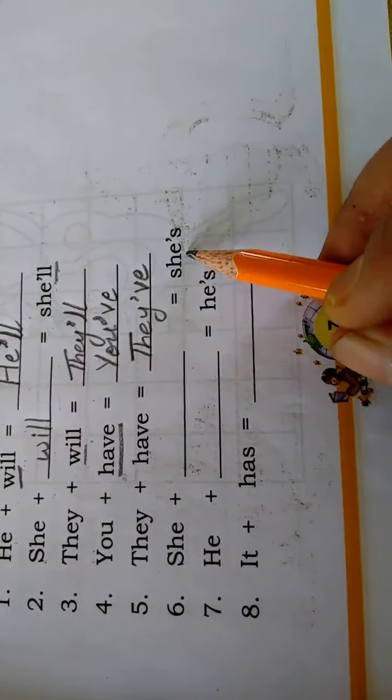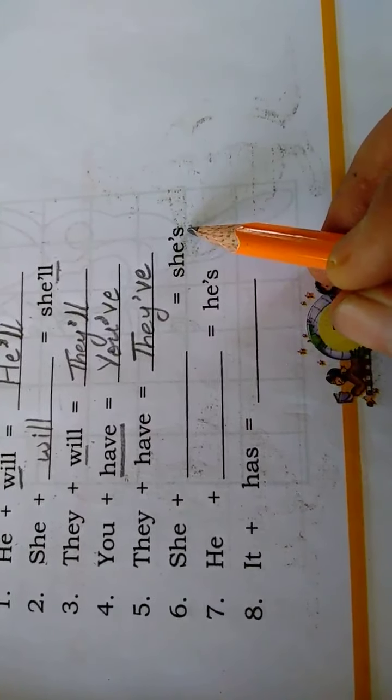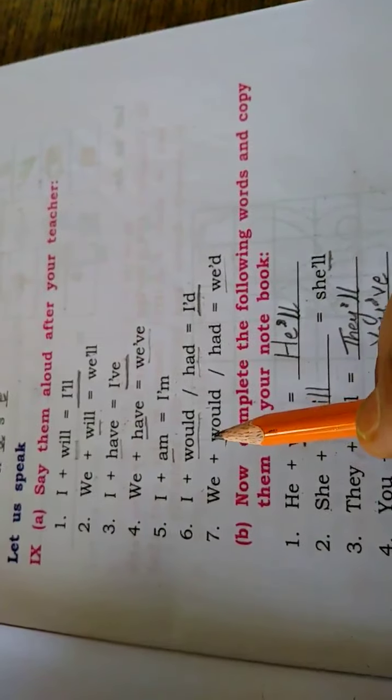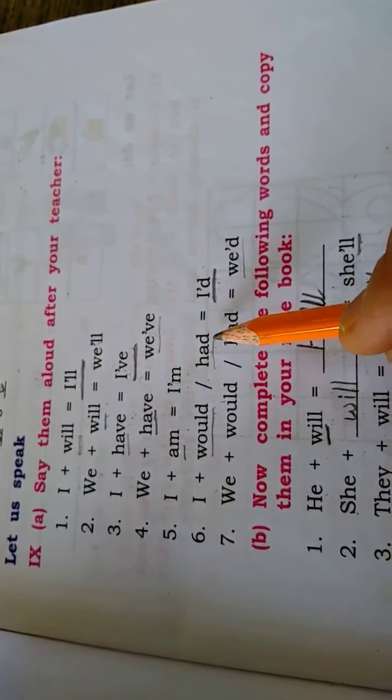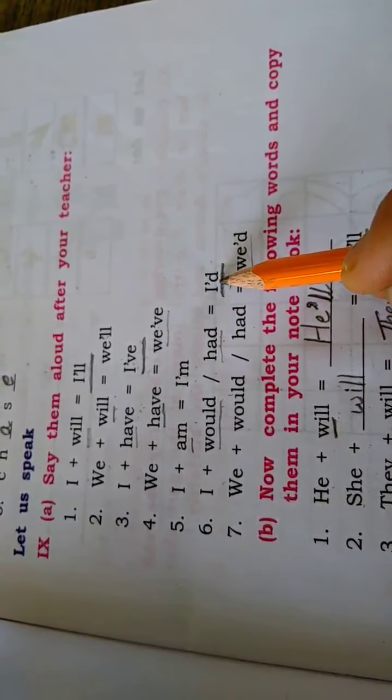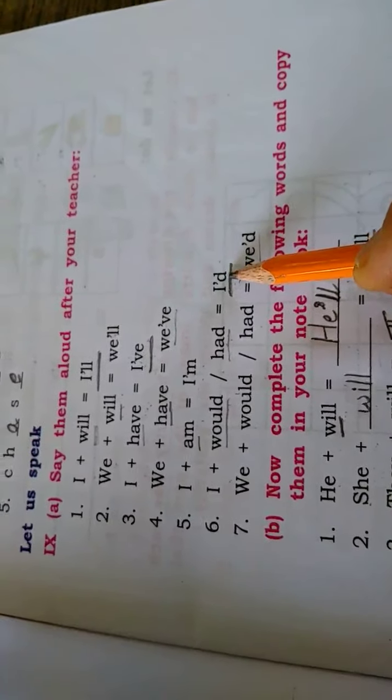They have. Next, she plus 's is equal to she is. Here also, look at the last one, children. I plus would or had. How should we use would or had? Instead of these two words, we use apostrophe D only.